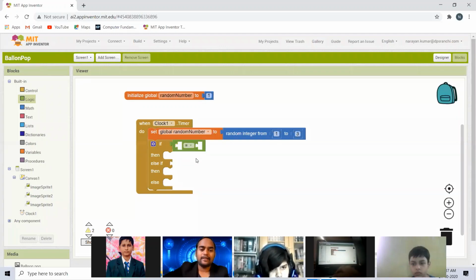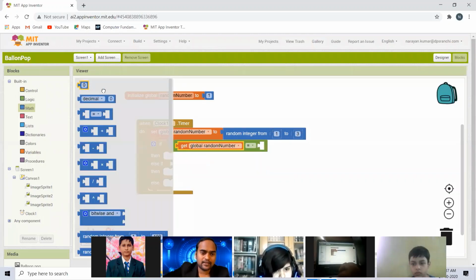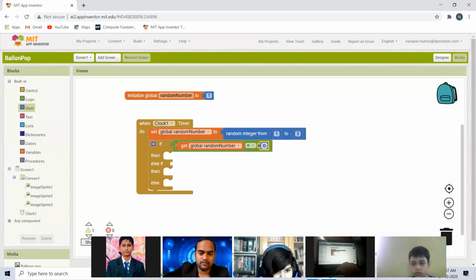I will say that if the global random number is equal to 1, then what to do? Again, we will go to Variable and say get global random number. If get random number is equal to 1, we go to Math and put the number 1 here. If the number that you have generated is equal to 1, then what to do?